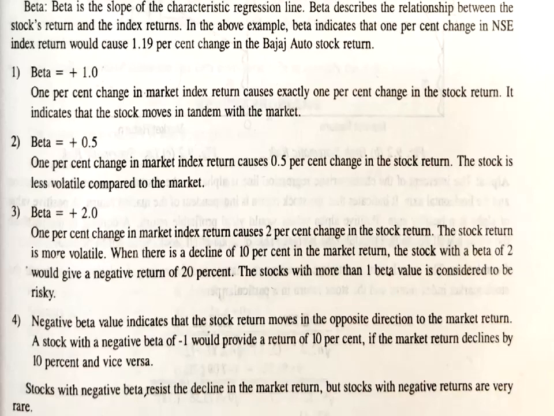So if beta is equal to plus 1.0, 1% change in market index return causes exactly 1% change in the stock return. It indicates that the stock moves in tandem. In tandem means what? Parallel to the market. If beta is equal to plus 0.5, then 1% change in the market index return causes 0.5% change in the stock return. The stock is less volatile compared to the market.